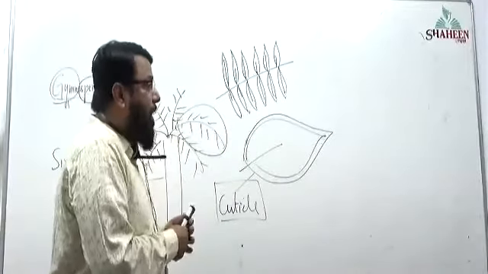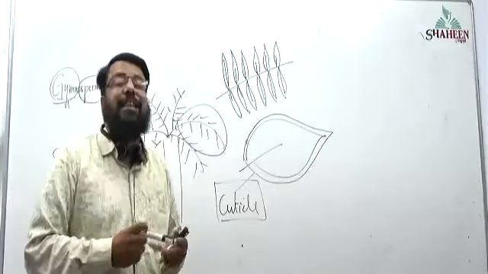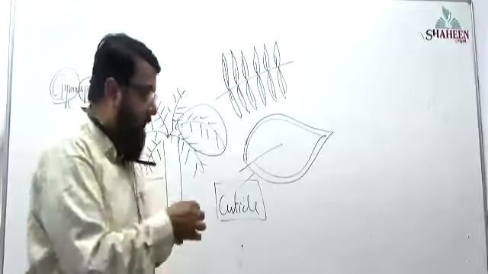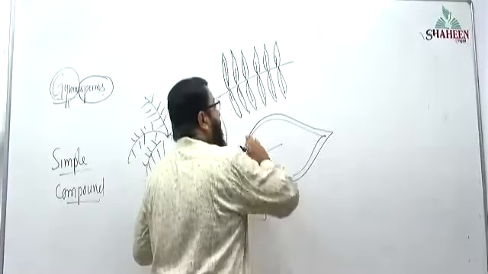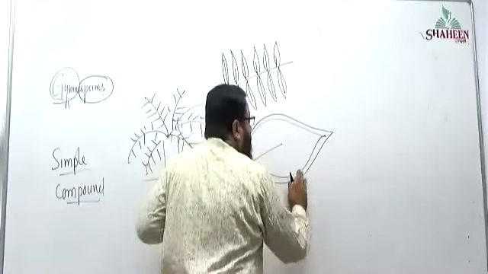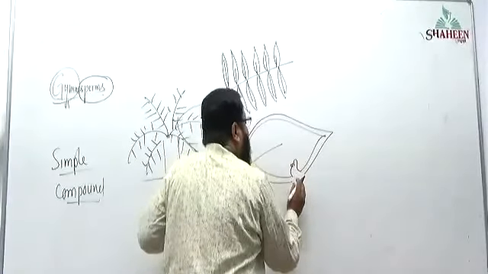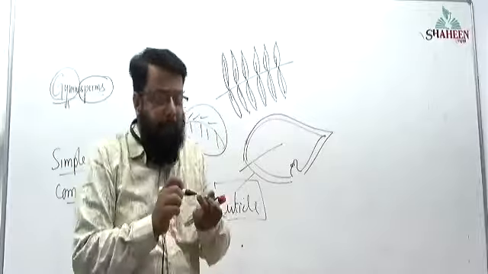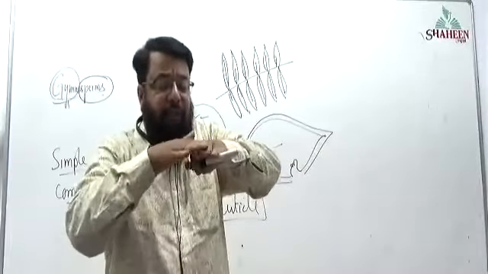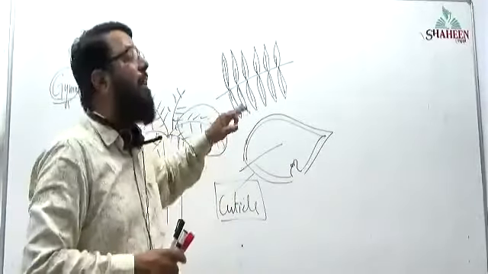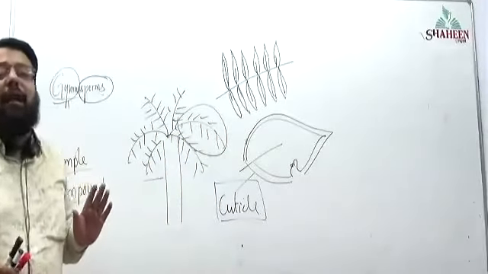And apart from that, stomata is going to be sunken. What is sunken stomata? Stomata will not be on the surface. Stomata will be deep inside the pocket. It is deep inside the leaf. That is called as sunken stomata.